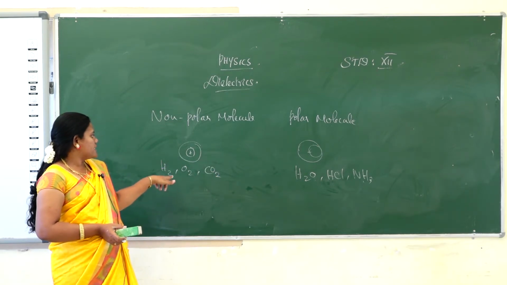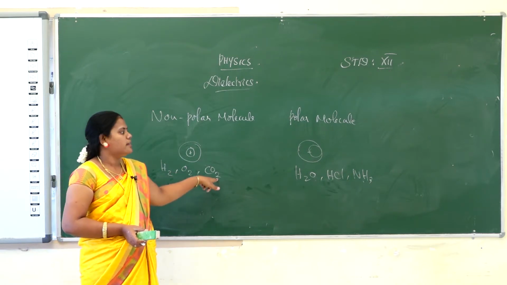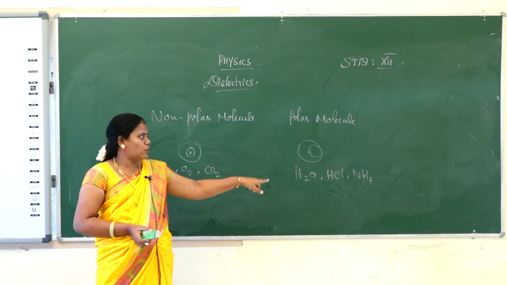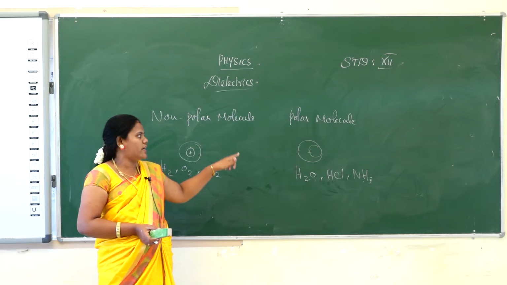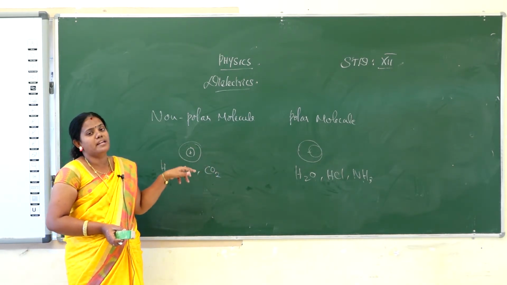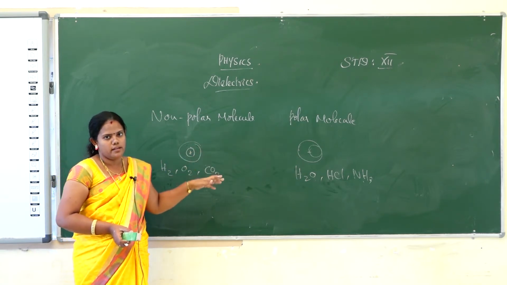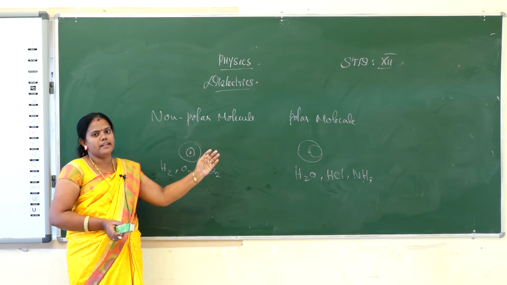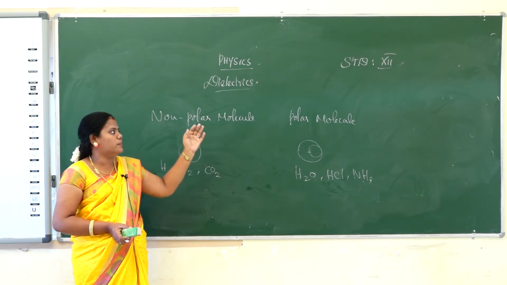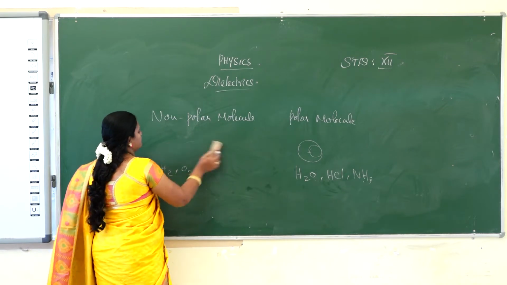And then, what are the examples of non-polar? Hydrogen, oxygen and carbon dioxide. And then water, hydrochloric acid and ammonia, all are examples of polar molecules. A non-polar molecule does not have a permanent dipole moment, and polar molecules have a permanent dipole moment. The net dipole moment is not zero in polar molecules. Okay, let's go for the next one, that is polarization.